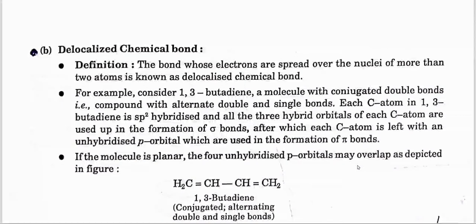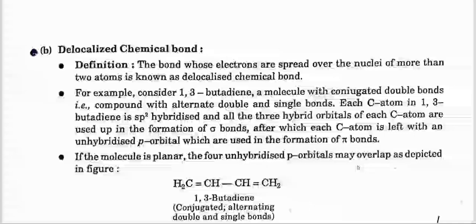Delocalized chemical bond. Definition: the bond whose electrons are spread over the nuclei of more than two atoms is known as a delocalized chemical bond. For example, consider 1,3-butadiene, a molecule with conjugated double bonds, a compound with alternate double bonds and single bonds.